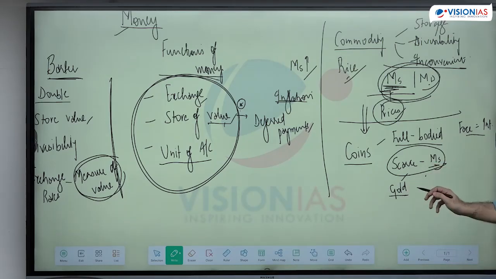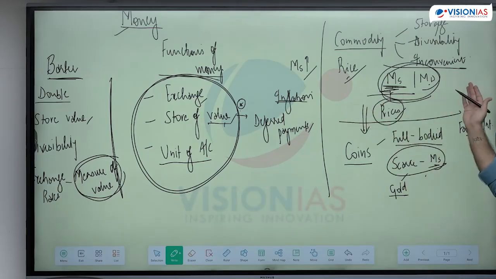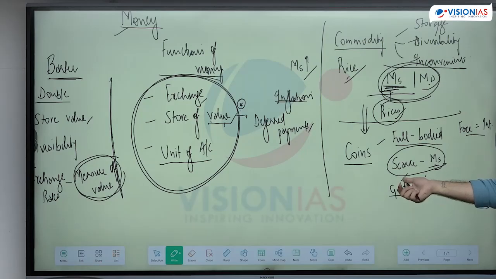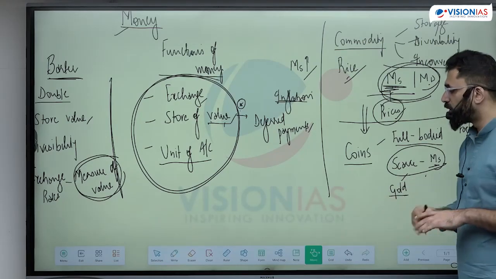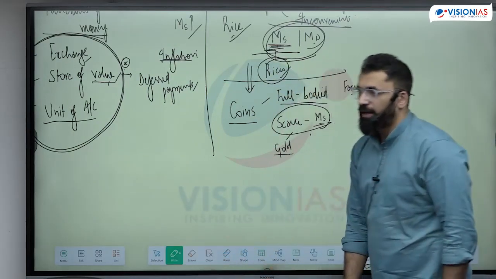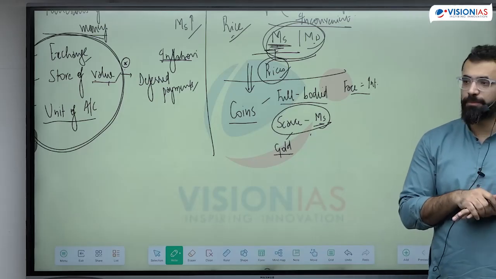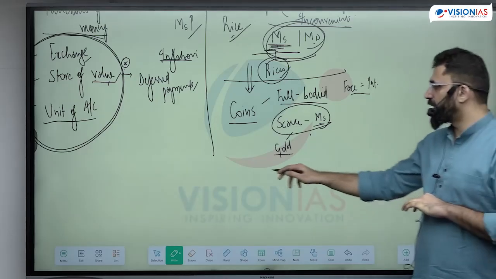This is why gold has value. Gold has value because value is stable across time. So if a lot of people start accepting it, this will become important. And what's the problem with gold or these coins? Difficult to carry. Okay. Bigger transactions, it's difficult to carry coins. What's the problem with coins? Why did we move from coins to paper currency?